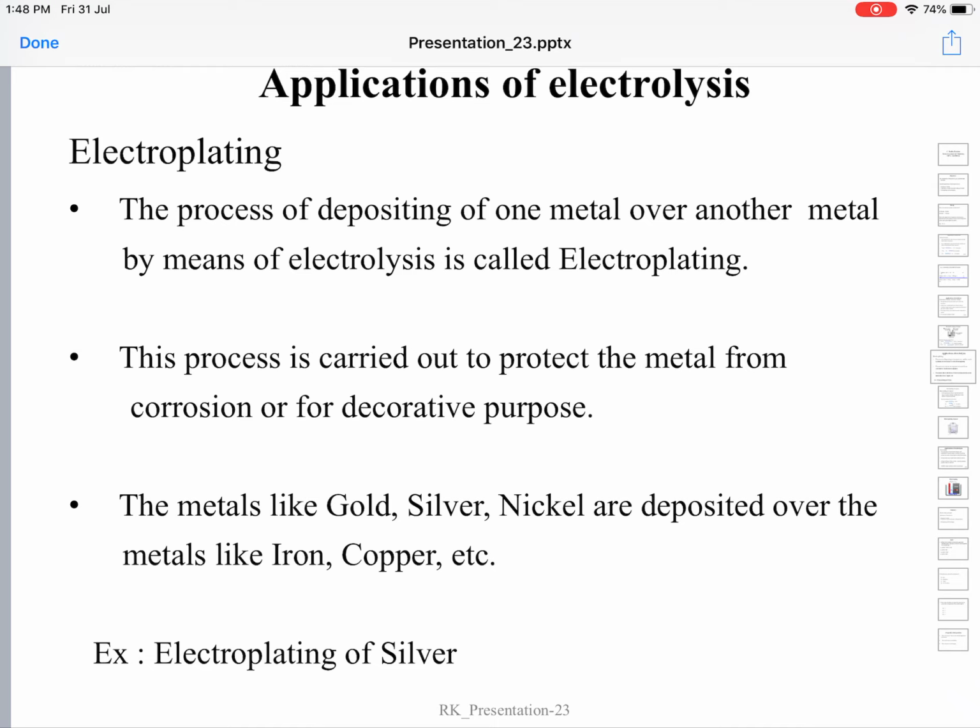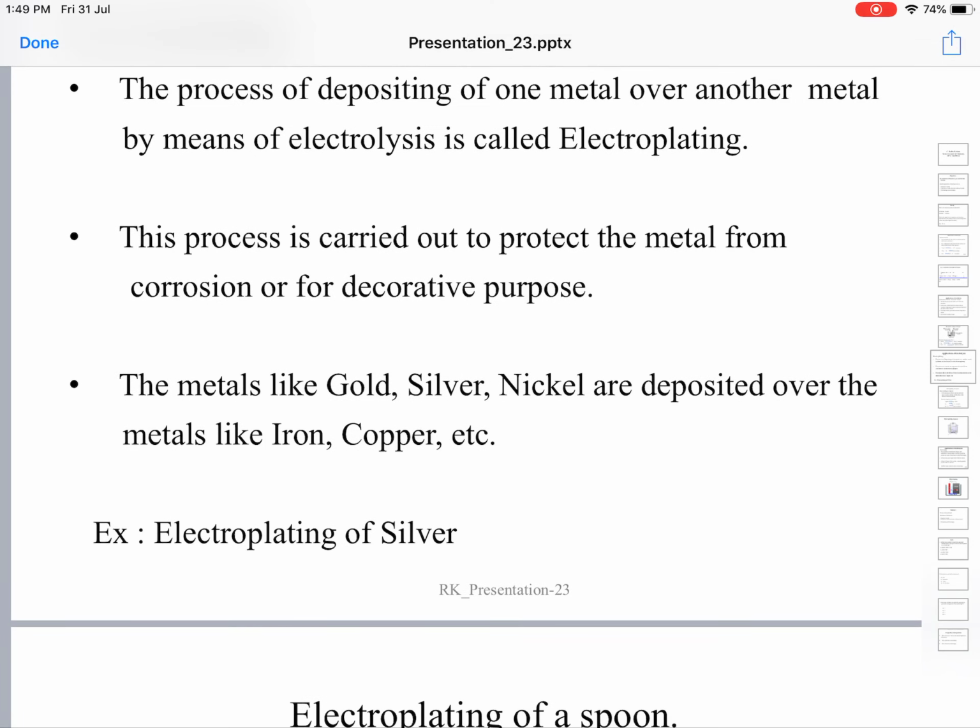Okay, electroplating. It is the process of deposition of one metal over another metal by means of electrolysis. This process is carried out to protect the metal from corrosion. To protect the metal from corrosion, we give a metallic coating to the base metal object.